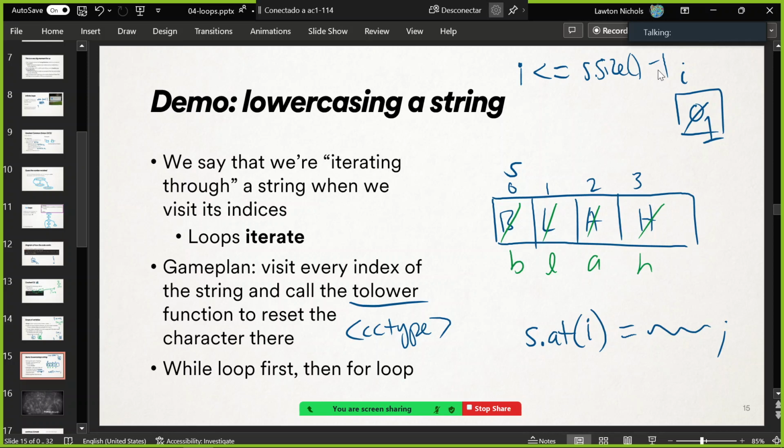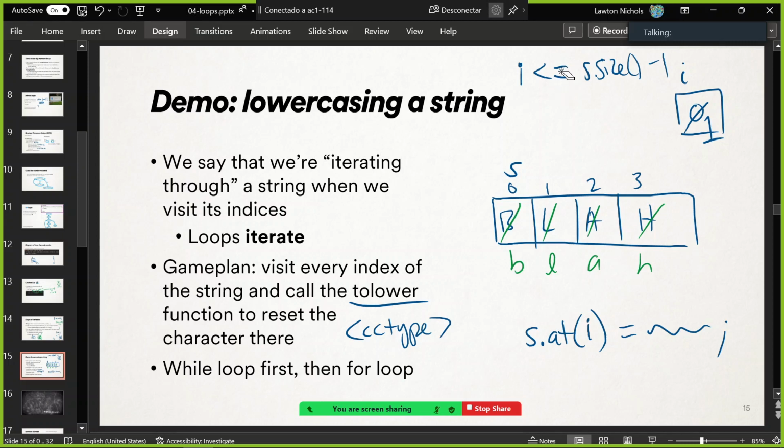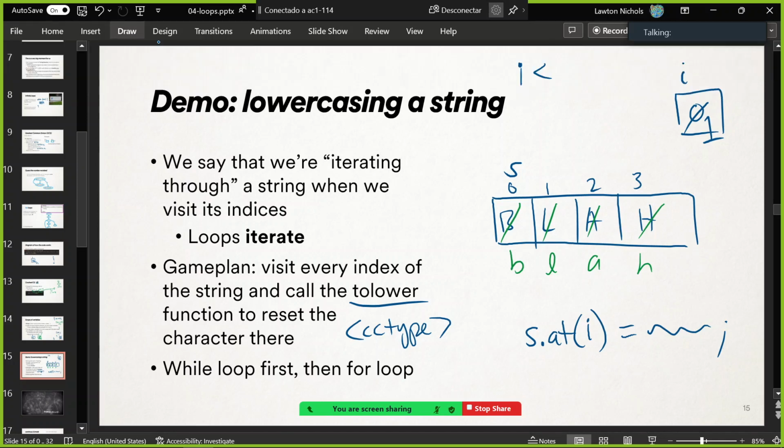And that's a lot of typing. We are lazy as computer scientists, so we've all agreed that instead of saying i is less than or equal to s.size minus 1, we say while i is less than s.size. Less typing. Same thing. Well, it's strictly less than. That works too. It'll just never get to be 4, right? So while i is less than 4, that's what our condition is going to be, and that's s.size.